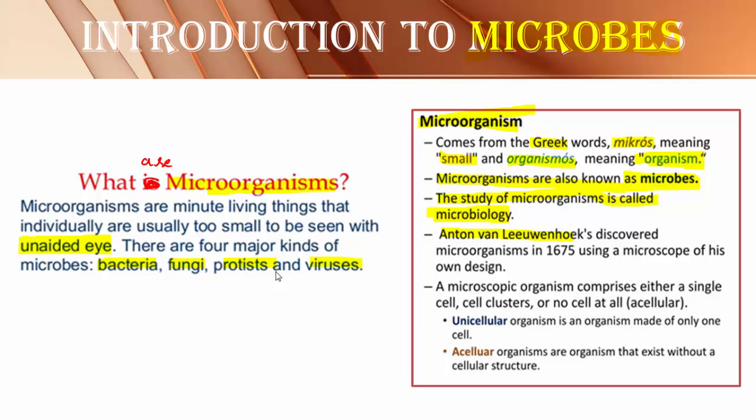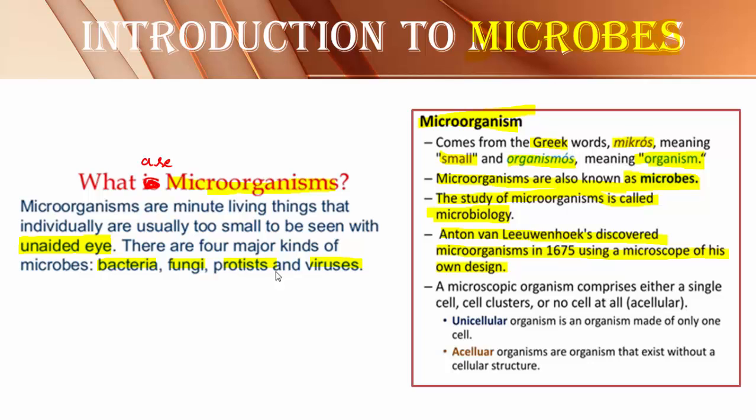Anton von Leeuwenhoek discovered the microorganisms in 1675 using microscope of his own design. Very important statement with reference to the study of microbes.